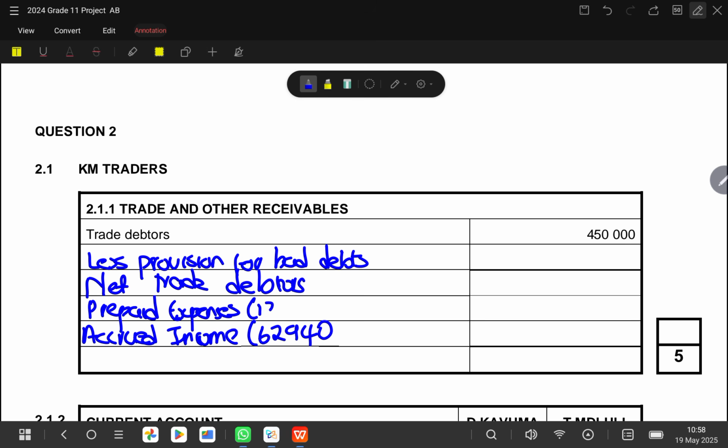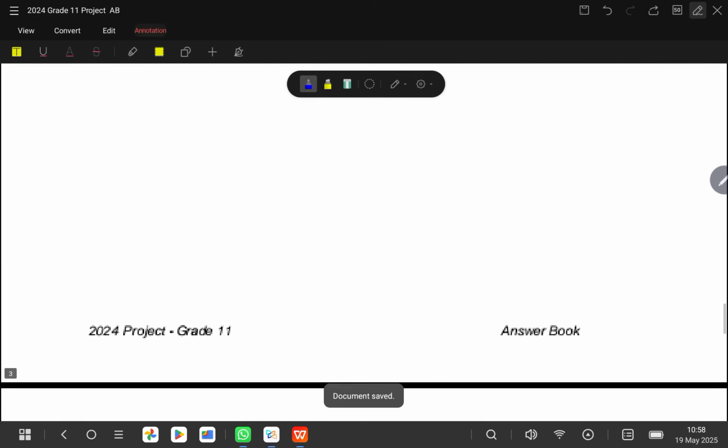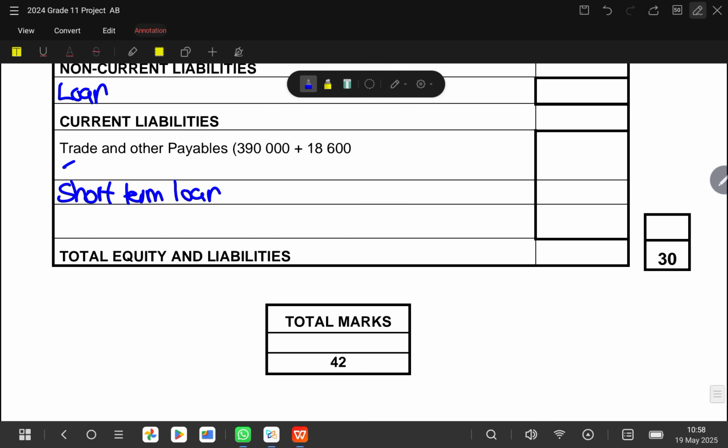And then we have our prepaid expenses for 12,600. So prepaid expenses 12,600. And then your bank, which is unfavorable, it means it's an overdraft, it's 166,260. So that bank overdraft will go straight to the balance sheet. Bank overdraft, so it's 166,260.